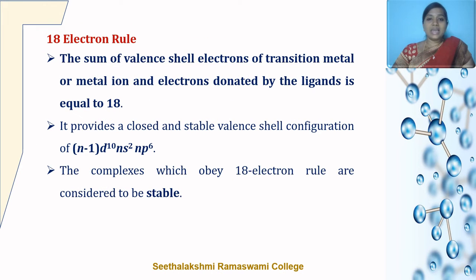The next concept is the 18 electron rule. The 18 electron rule is a very important concept to be discussed in organometallic chemistry. It states that the sum of the valence electrons of the transition metal or metal ion and the electrons donated by the ligands is equal to 18. This rule provides a closed and stable valence configuration of (n-1)d10 ns2 np6, that is, a count of 18 electrons. The complexes which obey the 18 electron rule are considered to be stable.